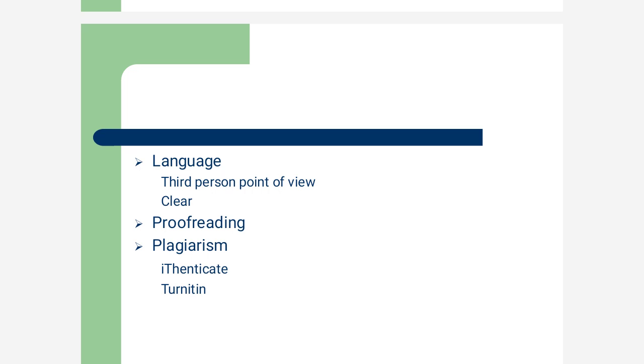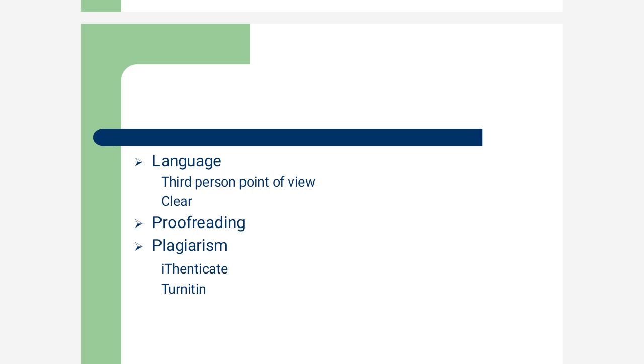I have to write always in third person point of view, and the language should be clear. Clarity is primary, and use of sophisticated language and bombarding words, these are all secondary things. Clarity comes first. If the idea can be expressed in simple words and it can be expressed clearly, then sophistication of language is not so necessary.